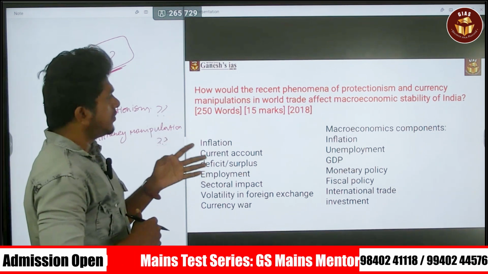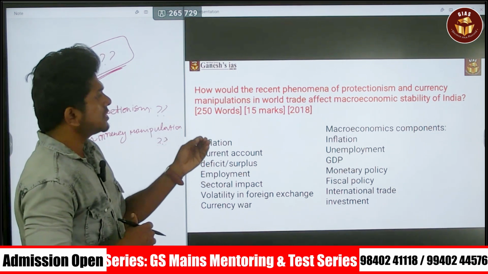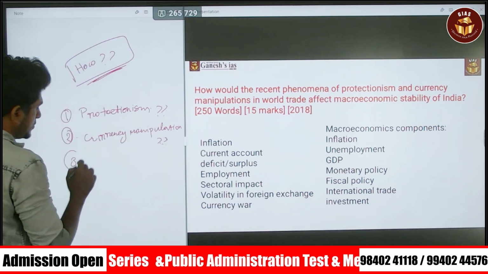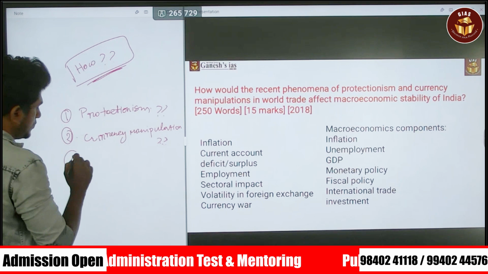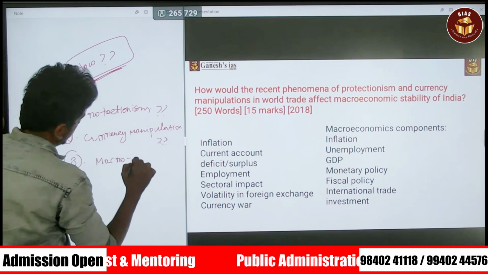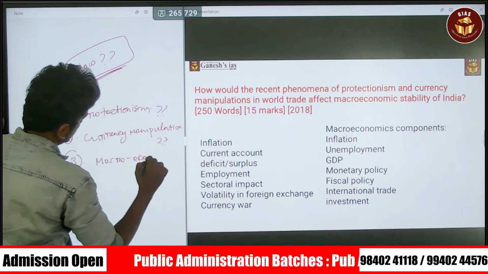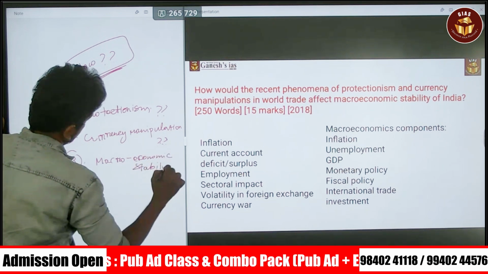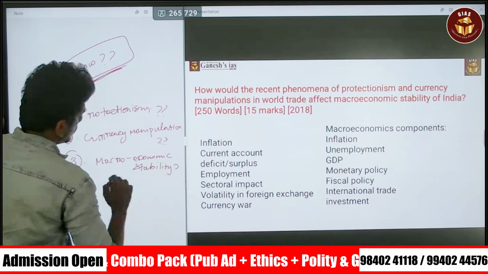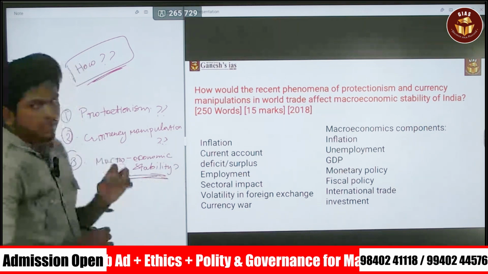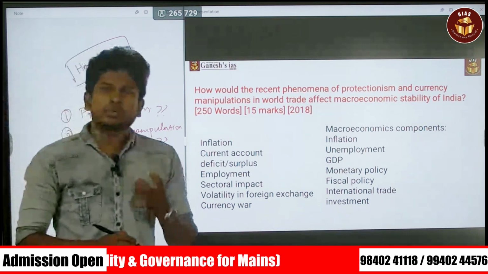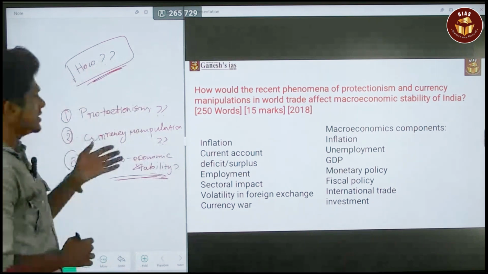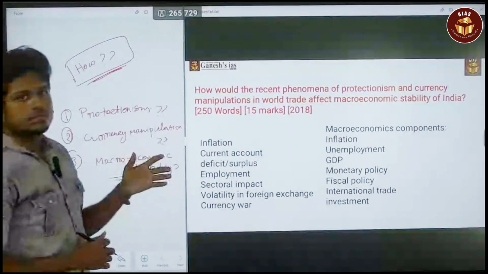In world trade, it affects the macroeconomic stability of India. So the next and foremost thing is macroeconomic stability. So these are the three keywords you should address in this question.